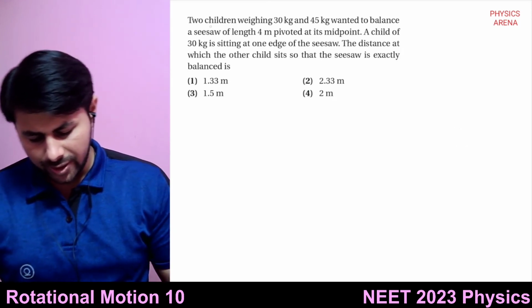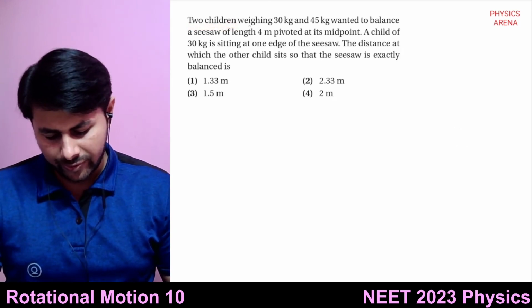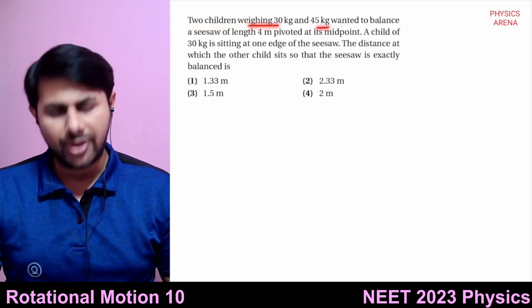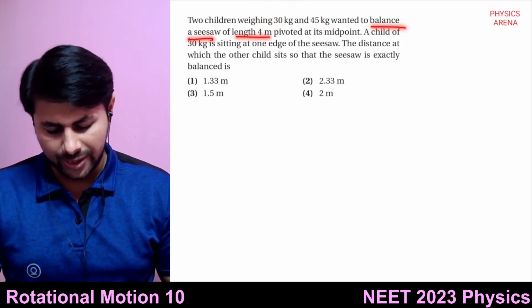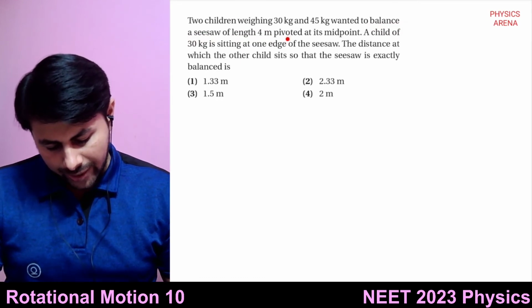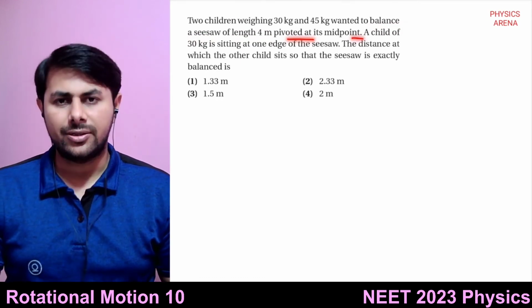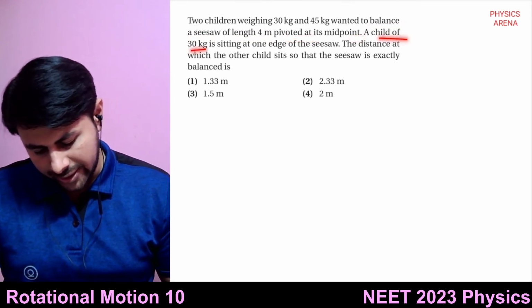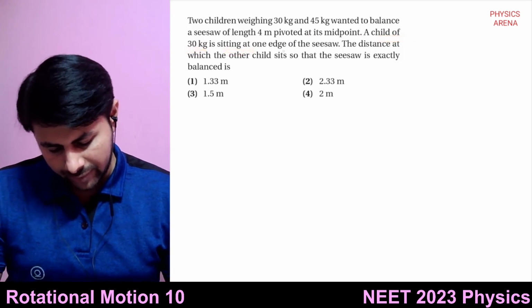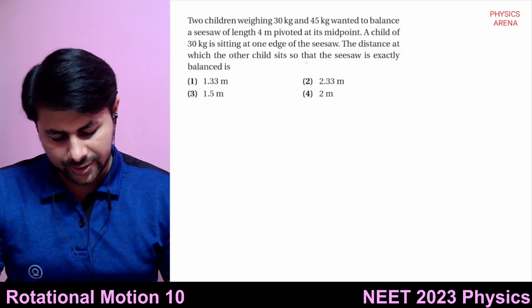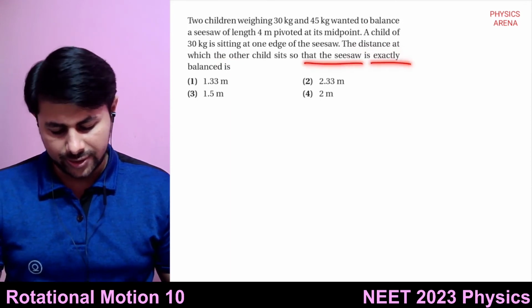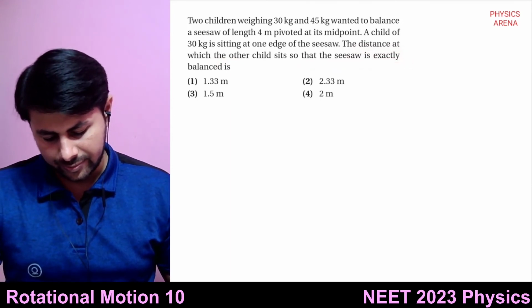Let's see another one. Two children weighing 30 kg and 45 kg wanted to balance a seesaw of length 4 meter pivoted at its midpoint. A child of 30 kg is sitting at one edge of the seesaw. The distance at which the other child sits so that the seesaw is exactly balanced is?